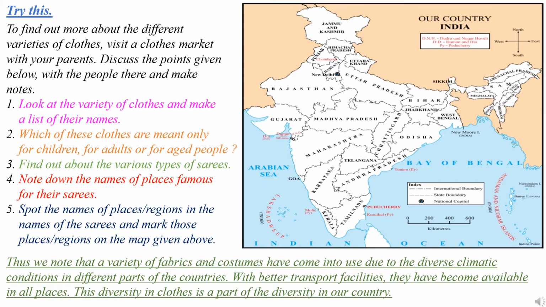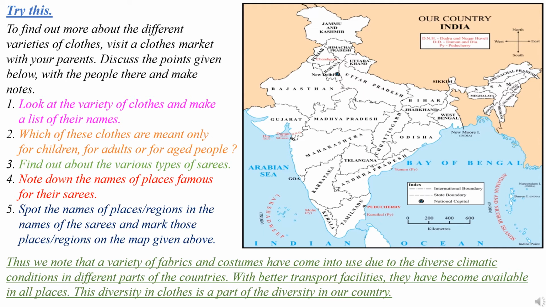So you can find out the variety of saris. Then note down the names of places famous for their saris. You can find out the names of places which are famous for their saris. You can get the information on Google also. Spot the names of places and regions on the map given above. In this you can find the region and you can mark it here on the map.